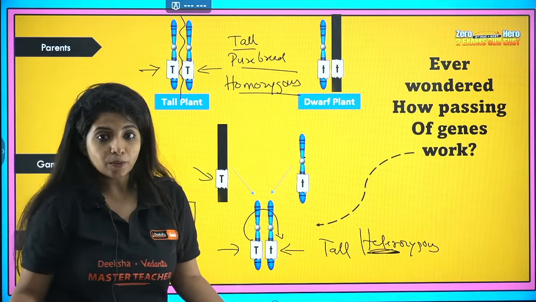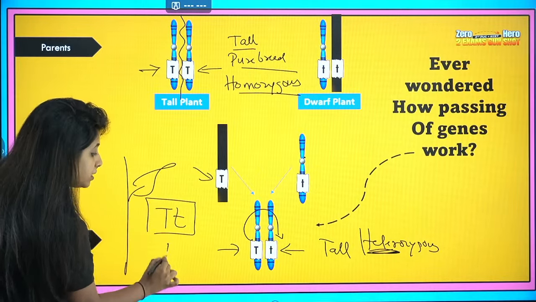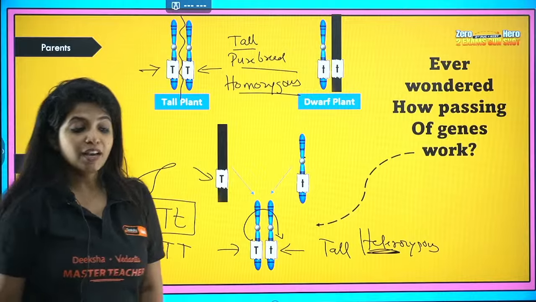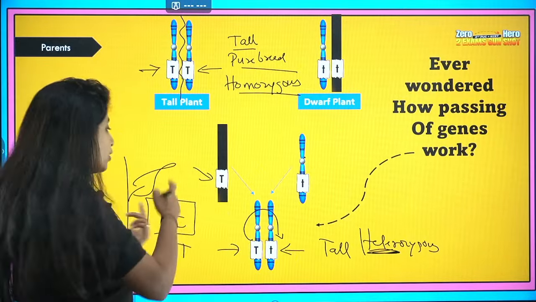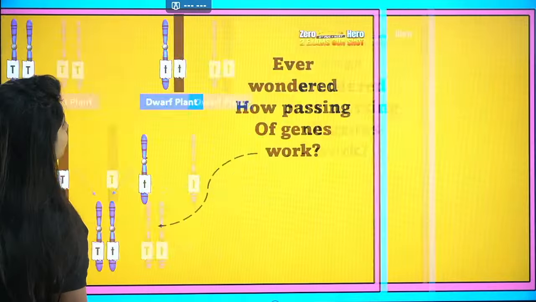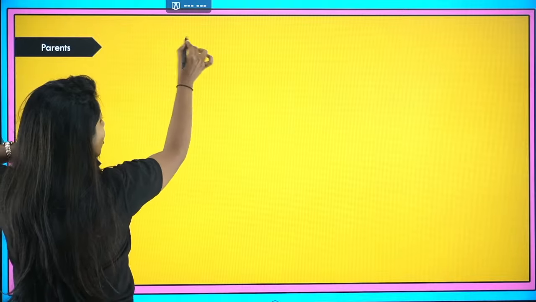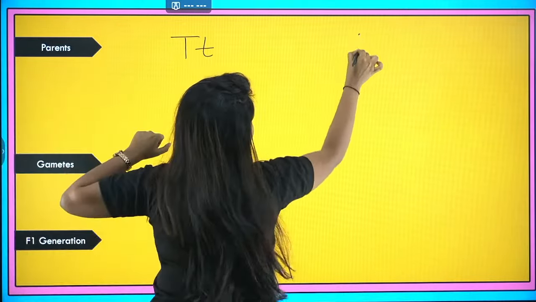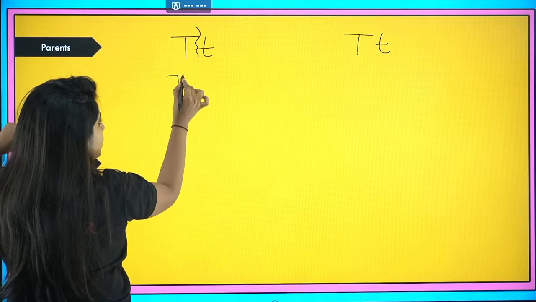But Mendel did not know. Mendel just saw that a plant is tall. He didn't know whether it was tall like this or tall like this. So, which is why he said that I want to do one more experiment. So, he went ahead and did one more experiment which goes like this. So here the parents are going to be capital T small t and capital T small t. From this only one can come in.